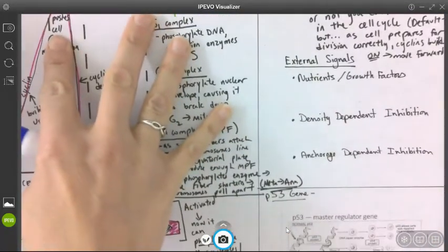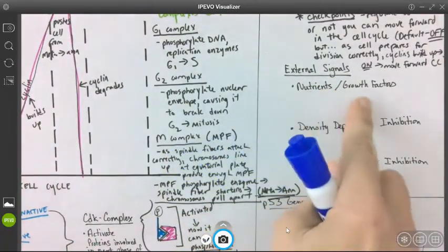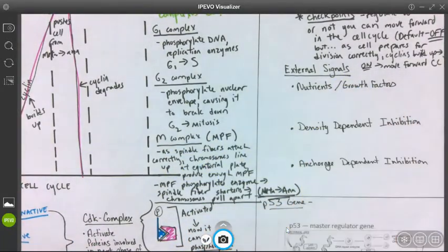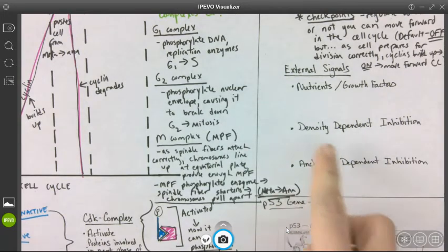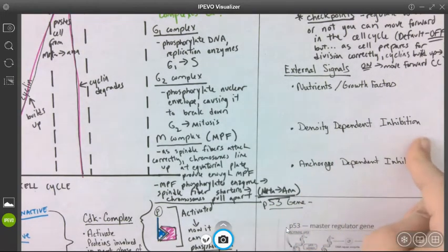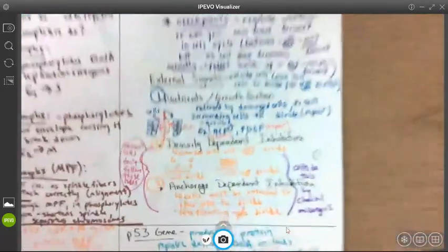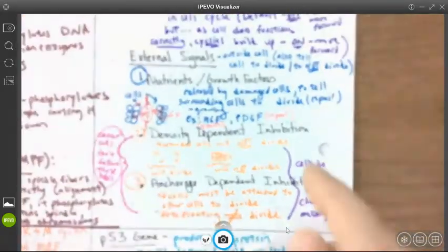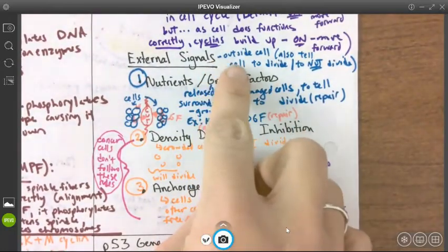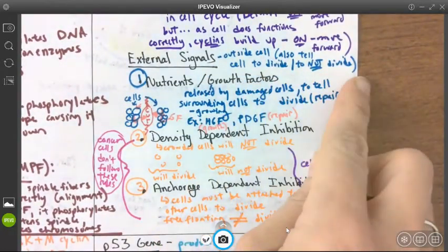You can have external signals as well. Okay. You can have nutrients and growth factors that are released by damaged cells to tell the surrounding cells to divide. You can have density dependent inhibition. This is when crowded cells will not divide. You can have anchorage dependent inhibition. Cells basically must be attached to other cells to divide. So go ahead. I've actually already written this down, so I'm going to put it up for you. Basically, external signals are when things outside the cell tell the cell to divide or not to divide.